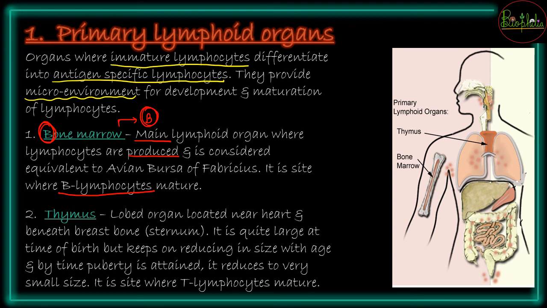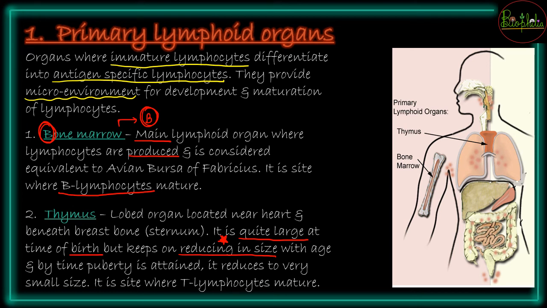The second primary lymphoid organ is going to be thymus. So thymus में it is going to be a lobular organ जो हार्ट के पास होगा beneath the sternum, and it is quite large at the time of birth, पर जैसे जैसे आपकी life time बढ़ती जाएगी, it is going to reduce in size, and at the time of puberty it will become very small. So this thymus का एक important point है कि during the time of birth it will be a big organ, और जैसे जैसे puberty पास में आएगी the thymus gland will shrink and reduce in its size. So reduction in the size is a very important point to remember about thymus.